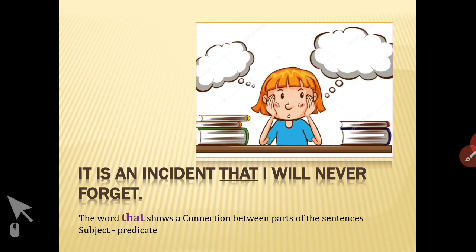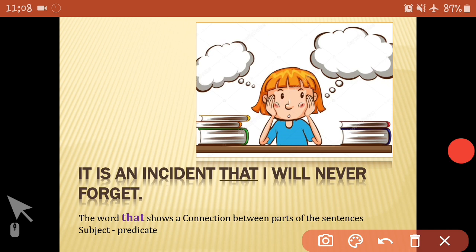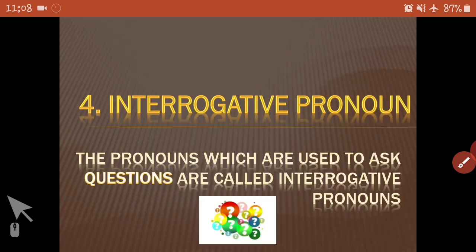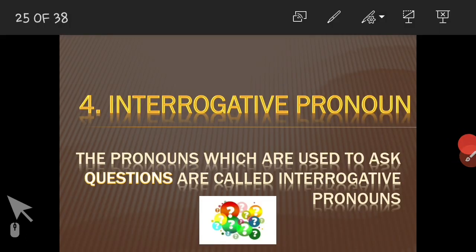It is an accident that I shall never forget. As I said, there are two possibilities in a relative pronoun sentence. There will be a noun preceding or coming before the pronoun, like who, whom, whose, which, or there will be a connection or relationship between the parts of a sentence. So here two sentences are joined with the word that, and this is the subject, means the incident that has happened, and what is the predicate, that I will never forget that incident. So that word is joining the sentence.